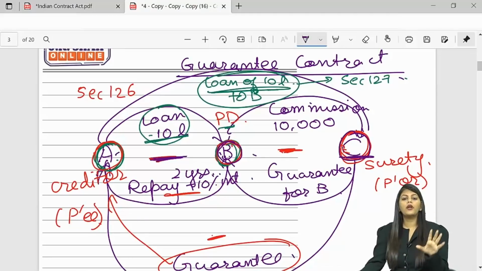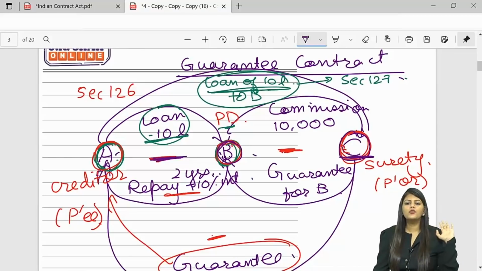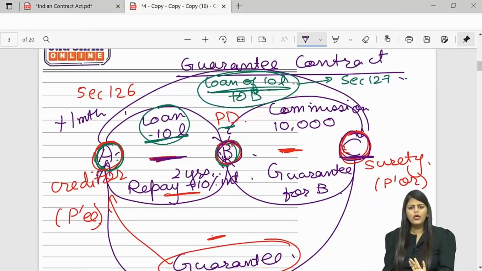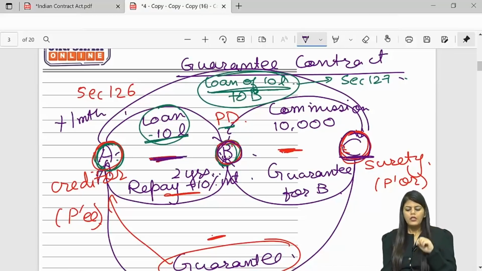Still, if you are unable to get anything, then you come to me as a last resort. Don't come to me just because you are too lazy to sue him or too lazy to sell his assets. So, if B defaults, A sued B after 1 month. It's okay. 1 month is okay. So, A sued B but after a delay of 1 month. Still, A could not get anything from B.